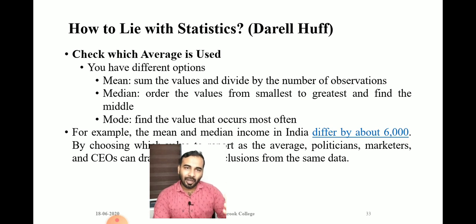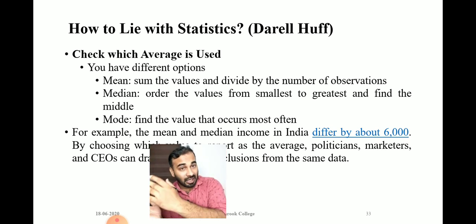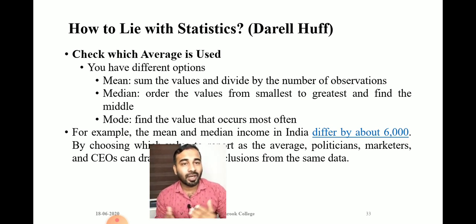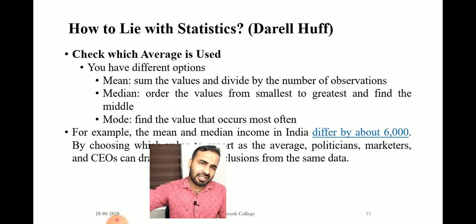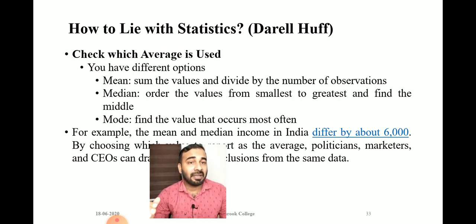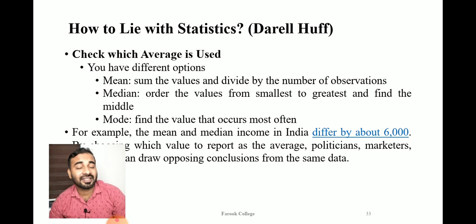Okay, so if a government wants to show that the average income of people in India has increased after they assumed power, what they can do is, instead of the mean adopted by the previous government, adopt the median. Or if the previous government adopted the median as a measure of average income, these people can adopt the mean. So by adopting mean instead of median, it will be biased, and there will be a difference of 6,000 rupees.